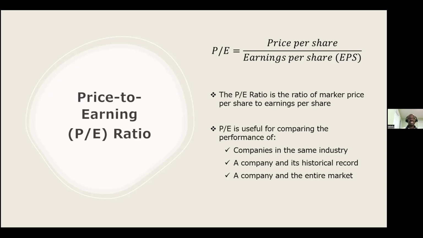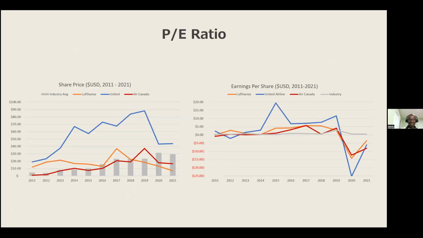At the height of the pandemic in 2020, Lufthansa share price dropped from 16 euro to 7 euro within 3 months. On the next slide, we looked at the historical record for the last 10 years and saw that Lufthansa share price ranged between $6 and $30, and since 2017 has been on the decline and lower than that of its competitor and the industry average. The share price of United Airlines is the highest, with an average that is more than 3 times that of